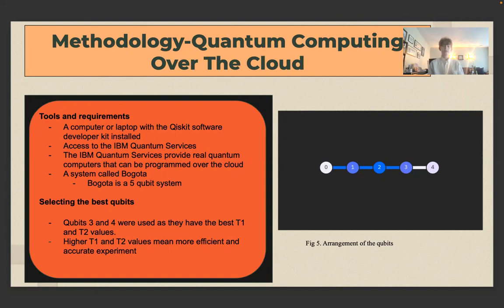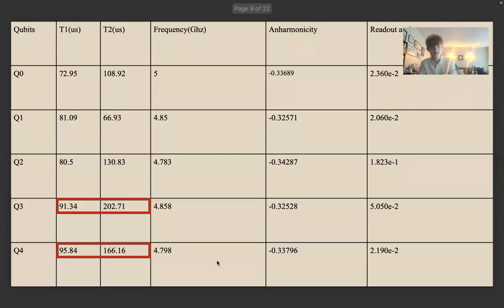You then want to use a system called Bogota on this IBM Quantum Services. Bogota is a 5-qubit system. You then want to select the best qubits on Bogota. These were qubits 3 and 4 because they have the best T1 and T2 values. Higher T1 and T2 values mean more efficient, accurate statements. As you can see in this table, qubits 3 and 4 have higher T1 and T2 values.